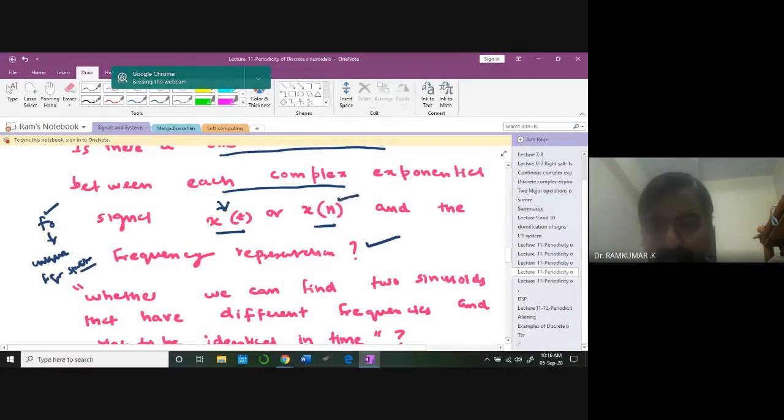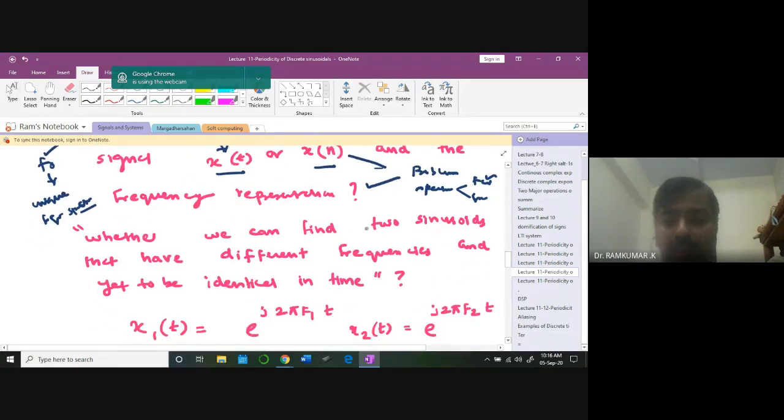Now, what about the case of x of n? For x of n, it will be a problem. There is a possibility that the spectrum will be common for a few frequencies. We'll understand that. So let us try to understand. The question is whether we can find two sinusoids that have two different frequencies and yet are identical in time. Okay, it's possible.